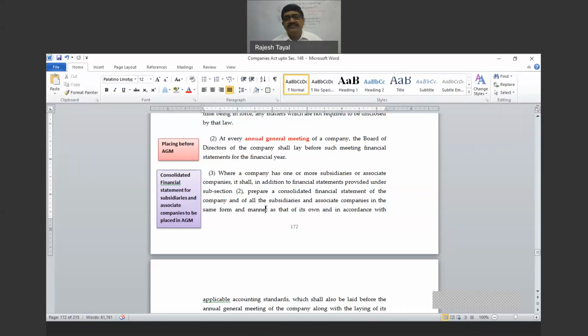First, tell me what is an associate company? 20% share. Less than 20 or more than 20? 20 or more. If it is 70%, then what? Whether it is a subsidiary or an associate?